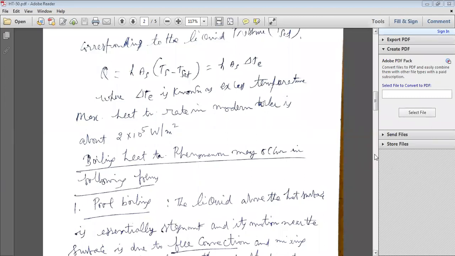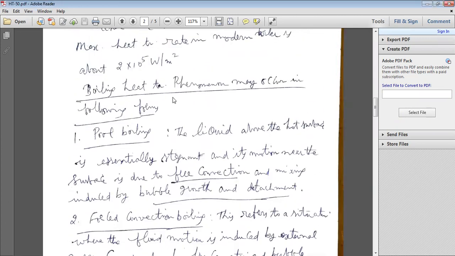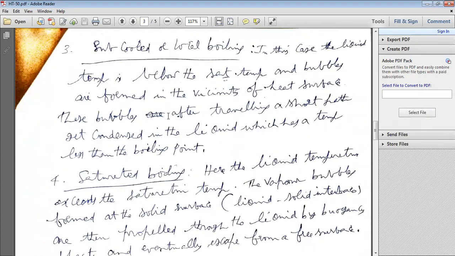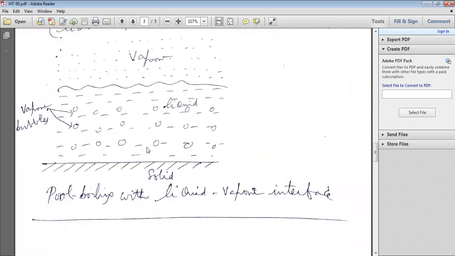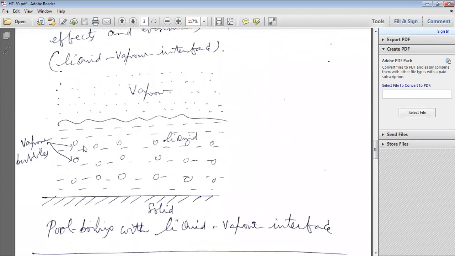Now, boiling heat transfer phenomena may occur in the following forms. Whenever boiling is there, for example, boiling of liquid into vapor, vapor bubbles are formed. This is the solid phase, with the surface temperature, then the liquid, and finally the liquid becomes vapor.